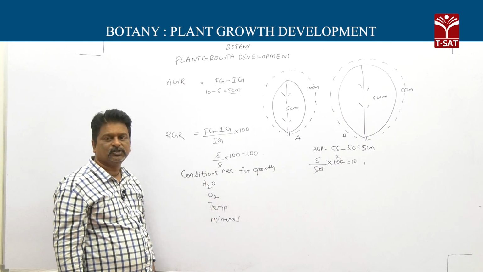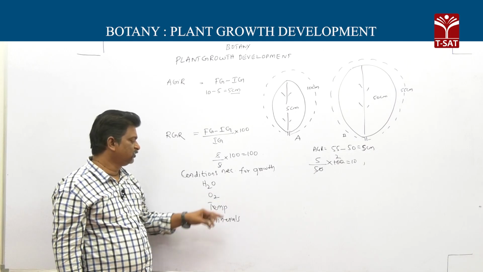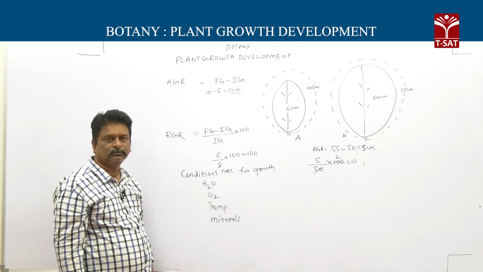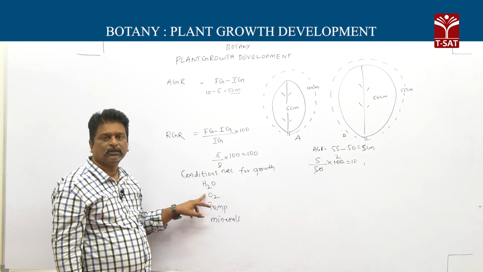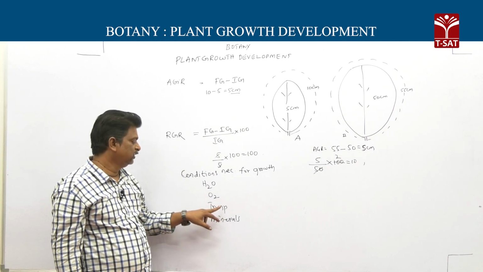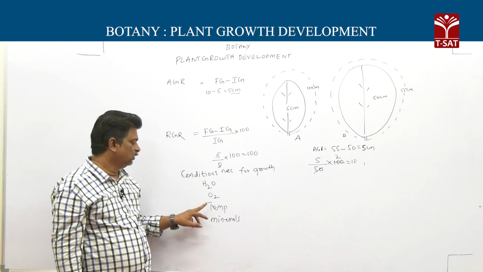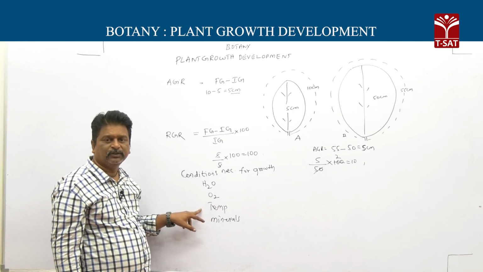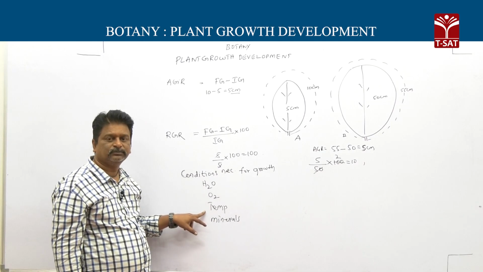The next one, oxygen. Oxygen is essential for respiration. Respiration gives energy, and in the presence of energy, cell division takes place. Optimum temperature is required because most enzymes are active at optimum temperature.